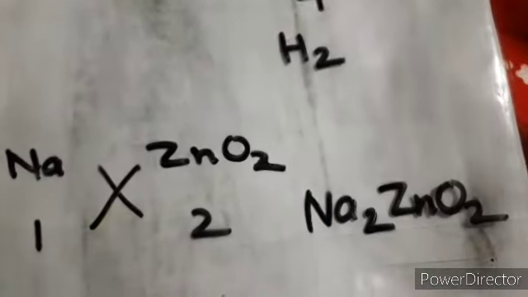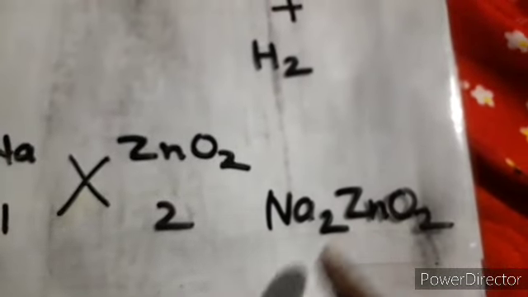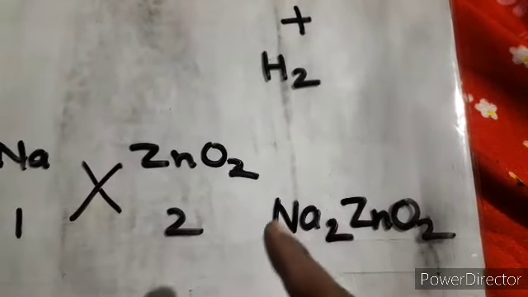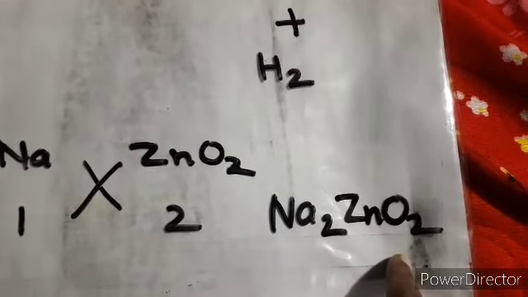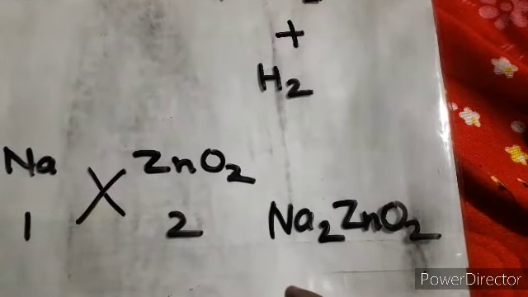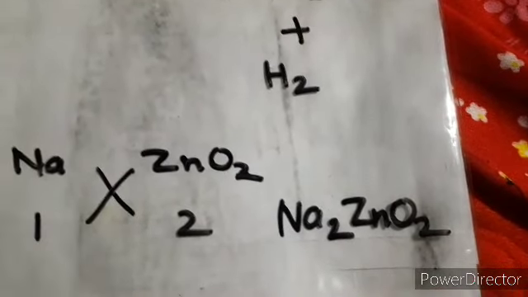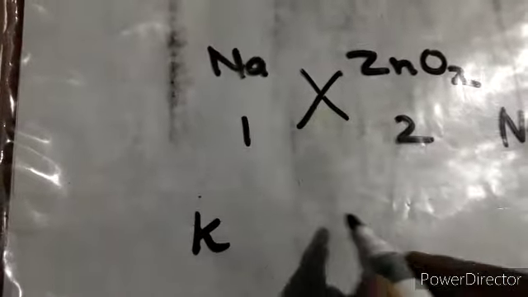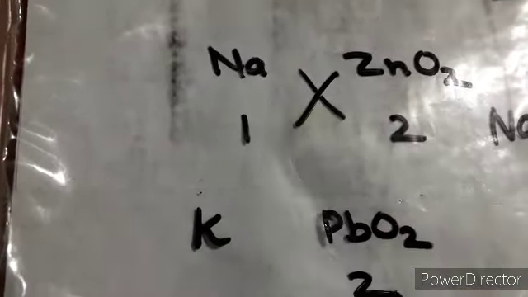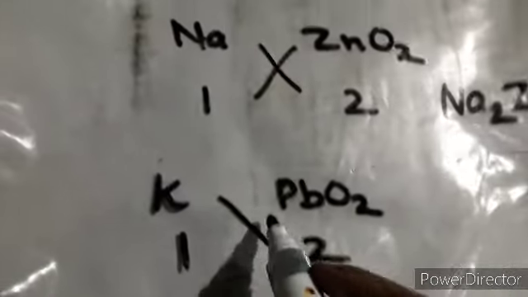So every time you can make the formula, whether in terms of potassium or sodium, or zincate. If you are using zinc, then definitely sodium zincate will be formed. If you are using lead, then sodium plumbite will be formed, or potassium plumbite. Same thing we can discuss one more time. Over here we are using K and plumbite, and you know its valency is 2 and the other is 1. You can easily cross multiply them and get the formula, right?